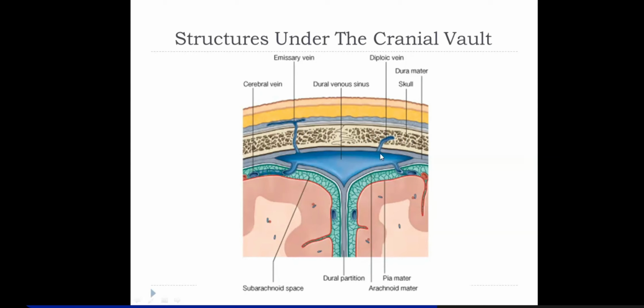Most of the diploic veins perforate the inner table, although there are a few diploic veins in the frontal region that drain outside into the veins of the scalp as well. So there's a difference. Emissary veins perforate both the tables, and the diploic veins perforate only the inner table, sometimes only the outer.